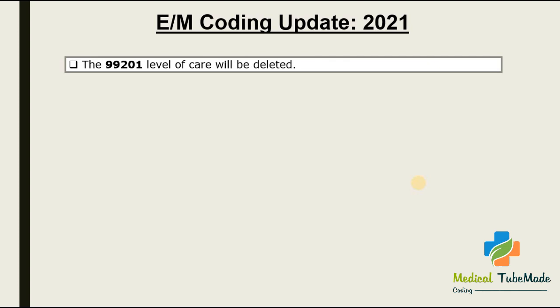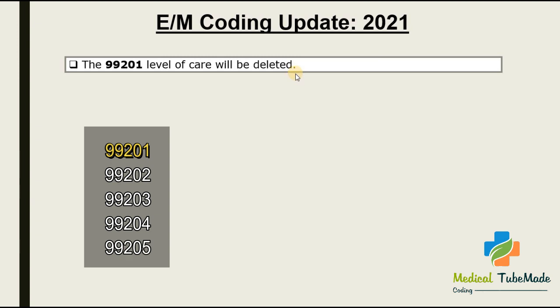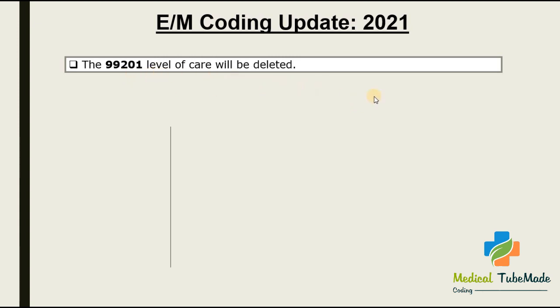So we will see one by one. The first one is that the 99201 level of care will be deleted. 99201 is a new patient code. So 99201, 202, 203, 204 and 205. This is the first minimal level of new patient office visit. So this level will be deleted. Okay, so this is one major change.